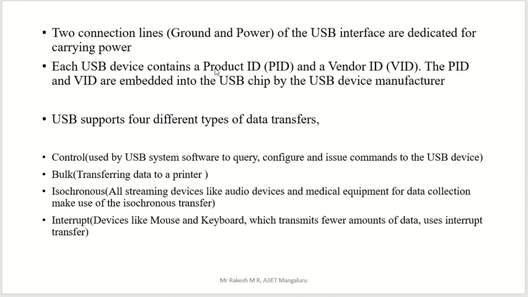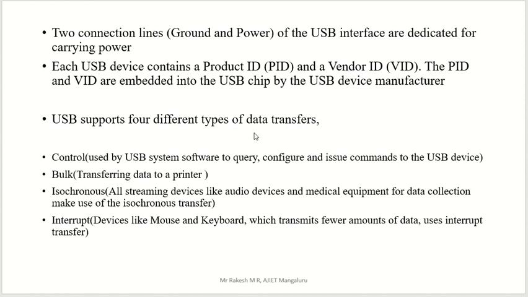Each USB device contains a product ID, PID, and a vendor ID, that is a manufacturer ID. The PID and VID are embedded into the USB chip by the USB device manufacturer. Whoever is going to manufacture or produce a USB device gives two IDs. One is the product ID, for that particular product. Another one is the manufacturer, that is the vendor ID. These two IDs, names or numbers, are inserted inside your USB.